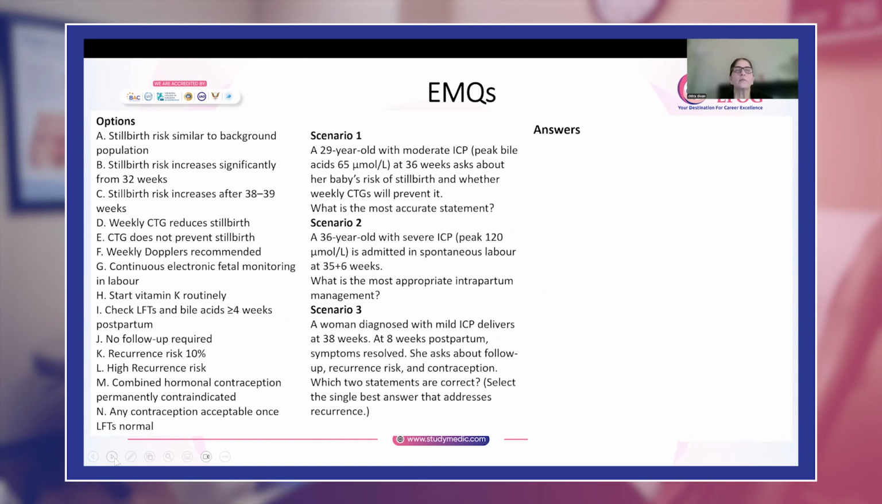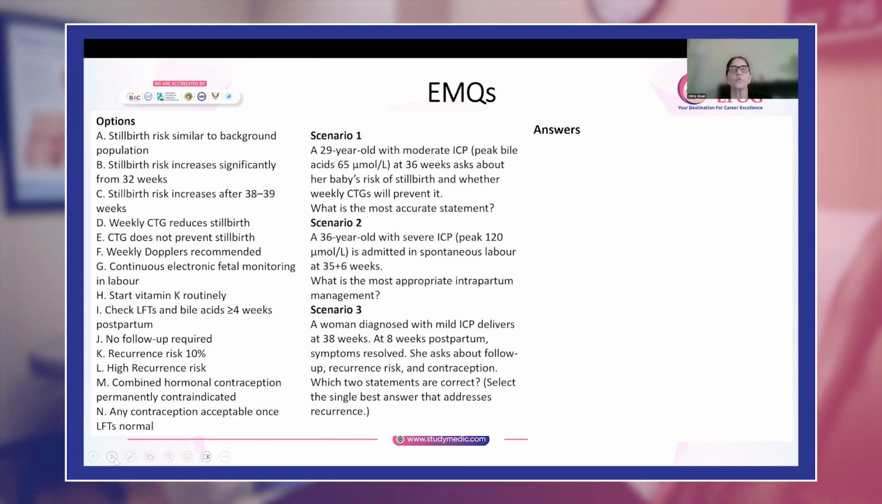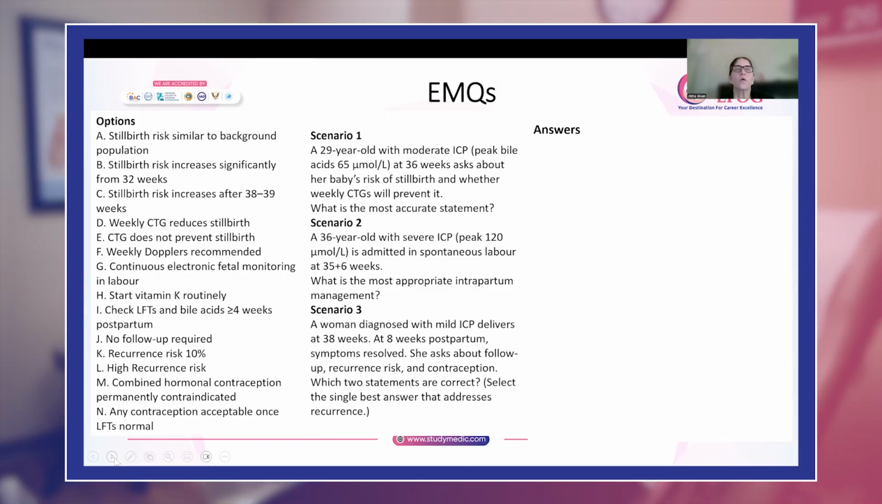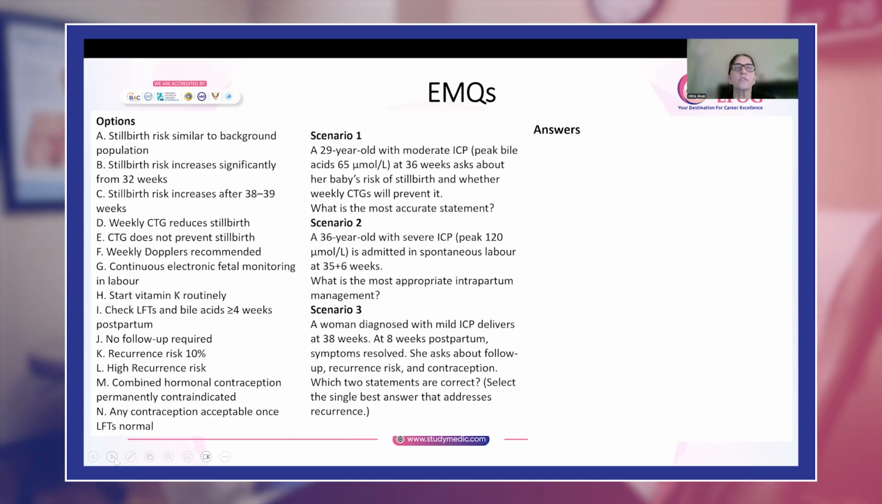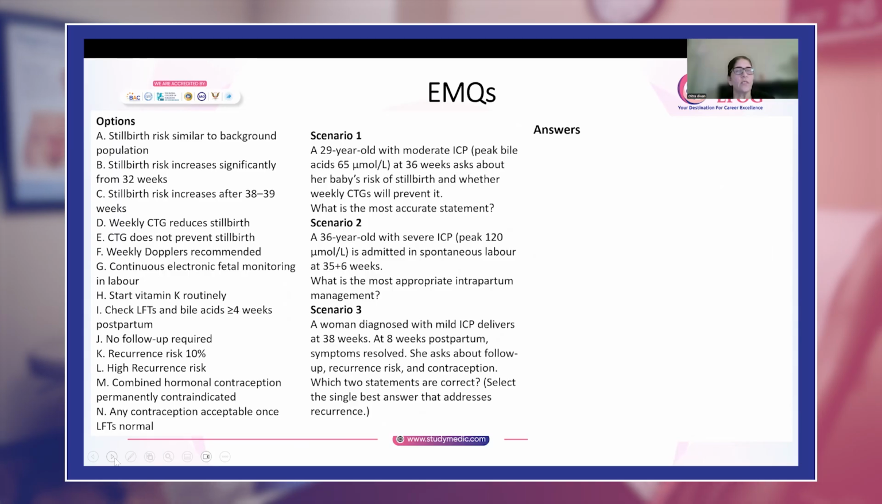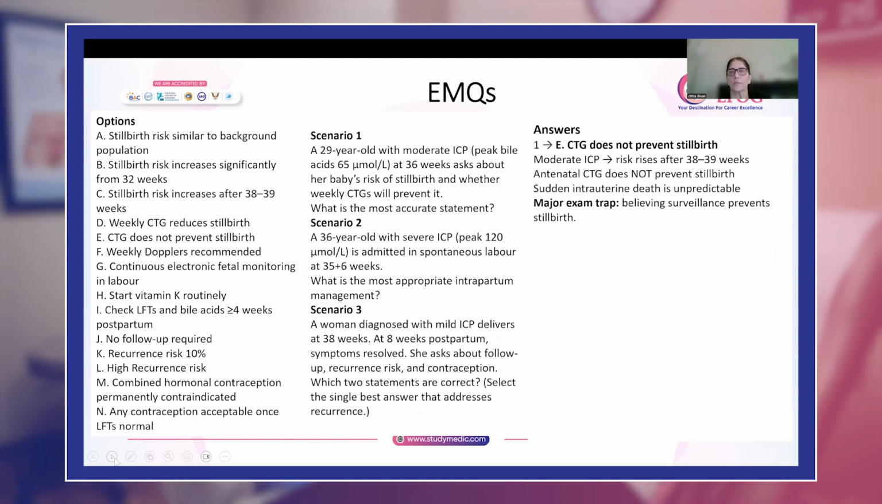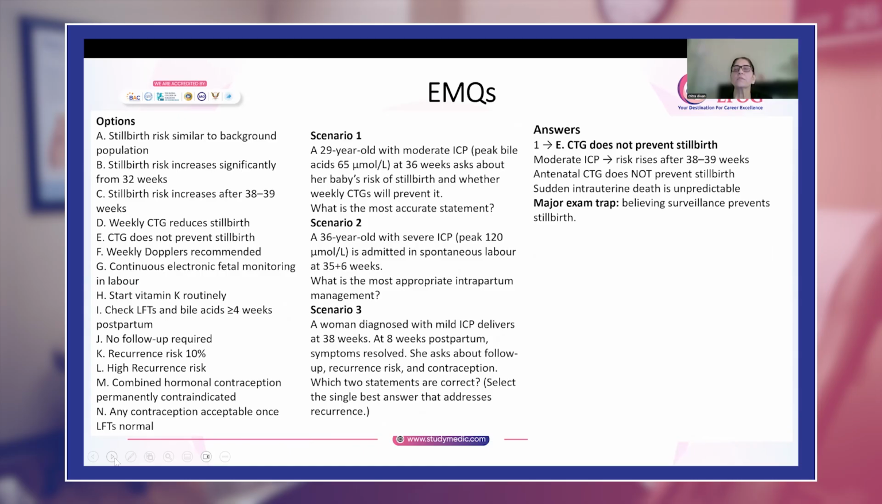Again, here, they have not given a lead-in statement, but in each question they have given you a question. Okay, so you have this 29-year-old with moderate ICP, and at 36 weeks, she asks about the baby's risk of stillbirth and whether weekly CTG will prevent it. So we know that weekly CTG is not able to prevent or predict a stillbirth. Okay, so don't believe that surveillance will prevent stillbirth.